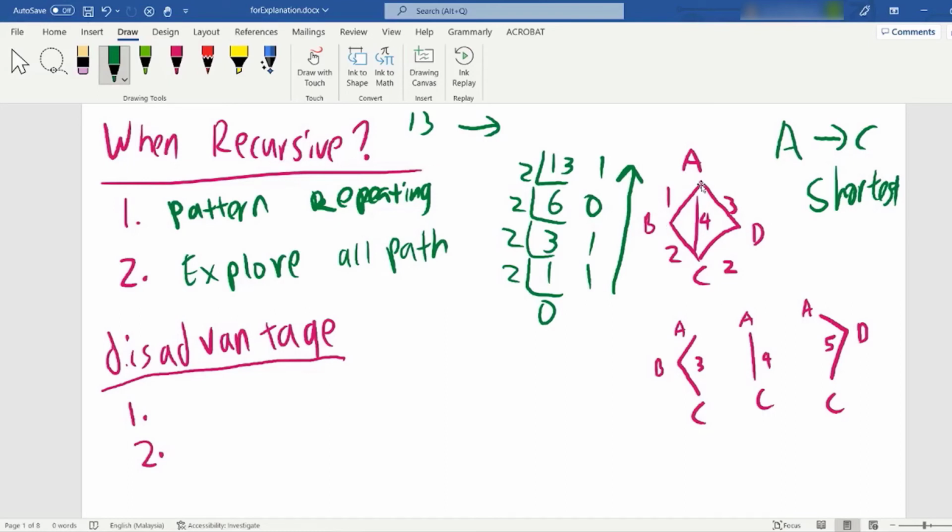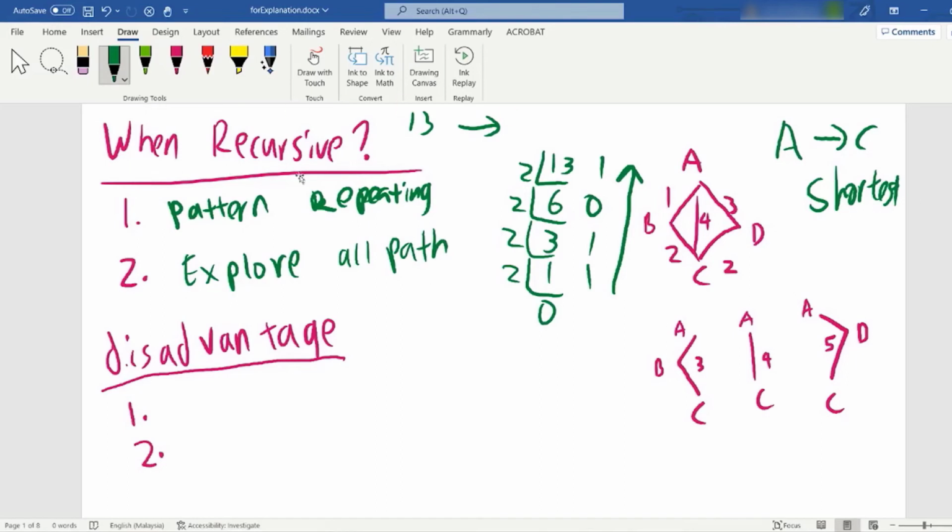With recursive you keep going left, going right, going left, going right, until there is no more path. Then we can count the distance. ABC is 3. AC distance is 4. And then ADC is 5. After we are done using recursive, then we know this is the shortest path. Then you can tell me ABC is the shortest path. This is the place where recursive is very strong. So strong.